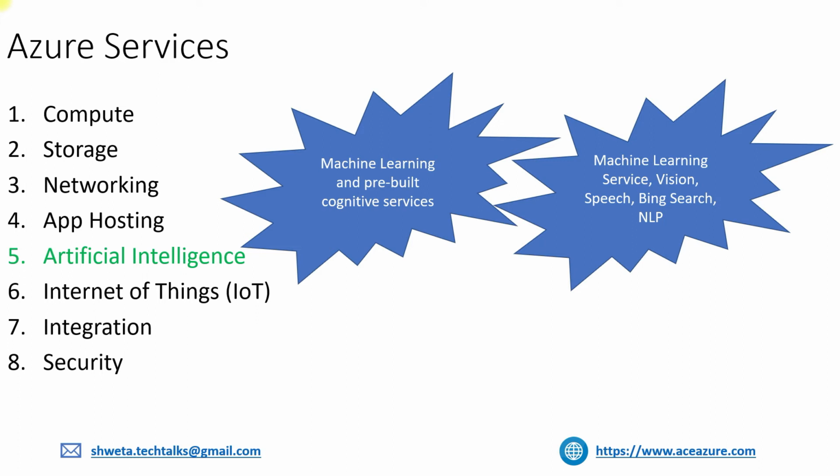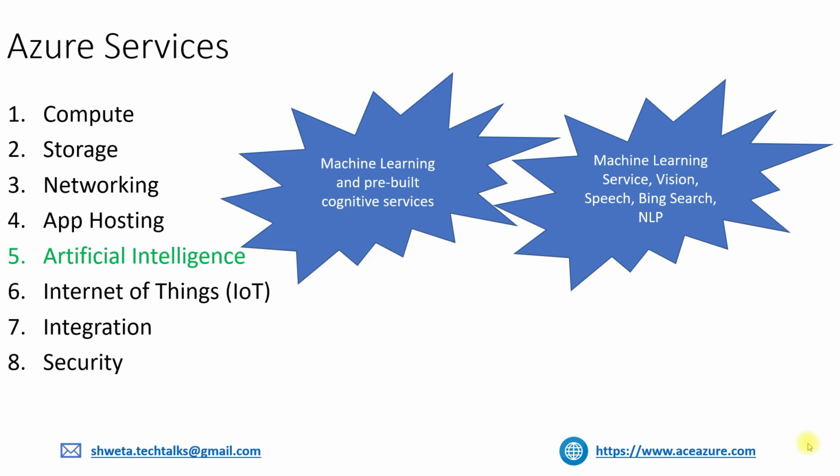So some of the important services in this category are the machine learning service, cognitive services like vision, speech, Bing search, natural language processing services, etc. There are a lot, but like all the other slides, I have put down only the important services